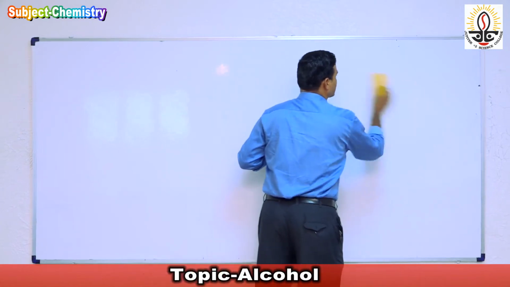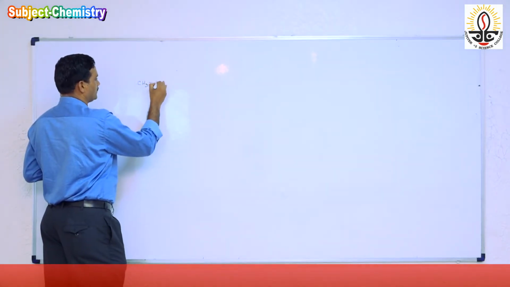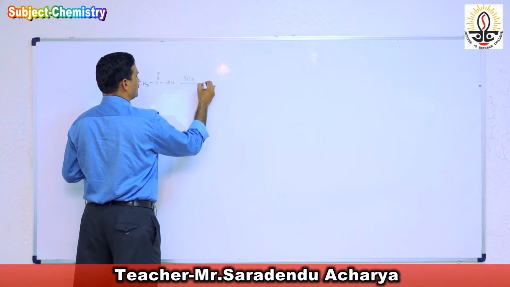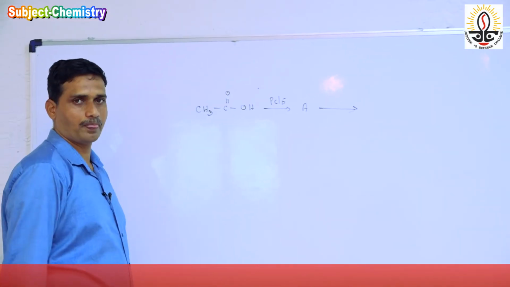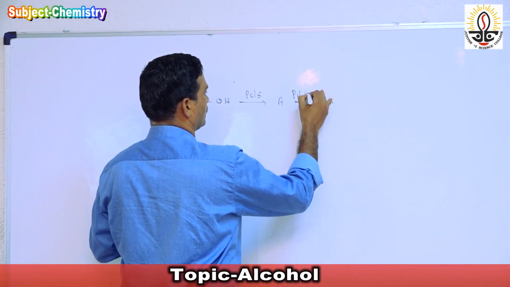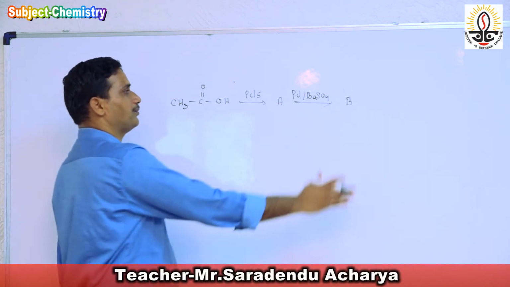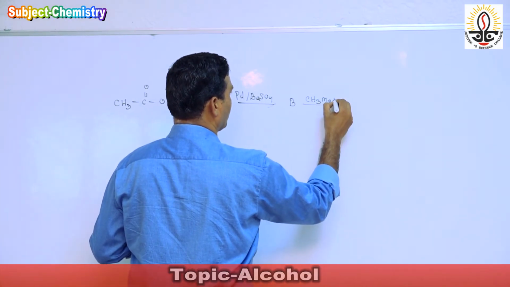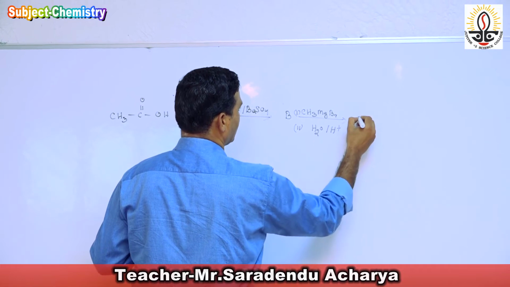Suppose we take an acid, CH3 C double bond OH, and it is treated with PCl5, we get A. Then the compound which is formed, followed by Rosenmund's reduction reaction, palladium barium sulfate, we get B. Then after formation of B, again there is a reaction with methyl magnesium bromide, followed by acidic hydrolysis, and we get C.